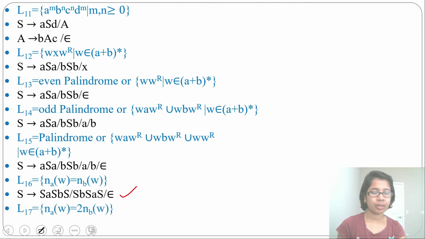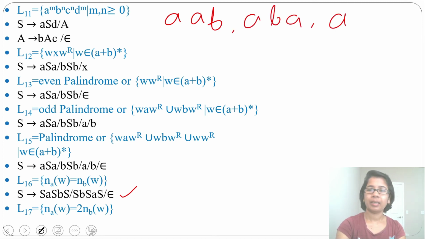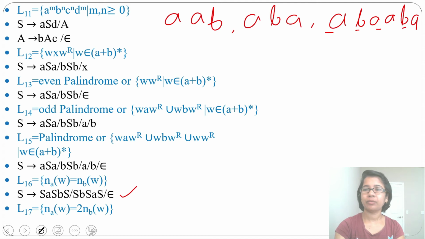Next language: number of A equal to 2 times the number of B. Then which strings will it accept? It will accept ABABAA, ABAABA. Here B is present 2 times, A is present 4 times.